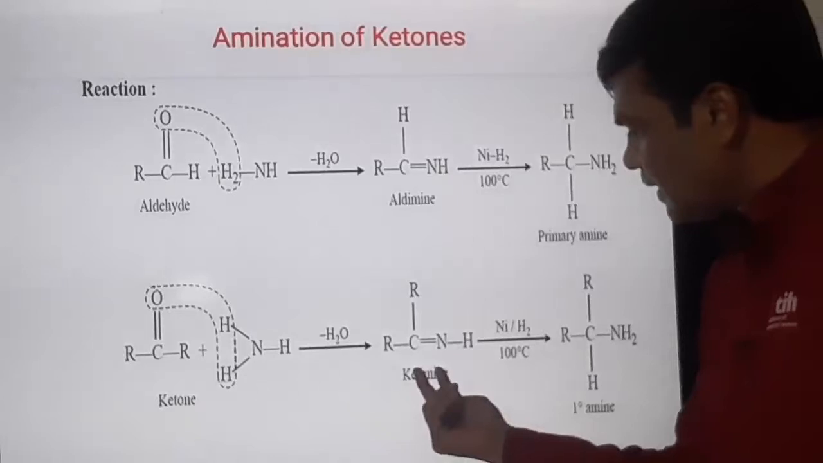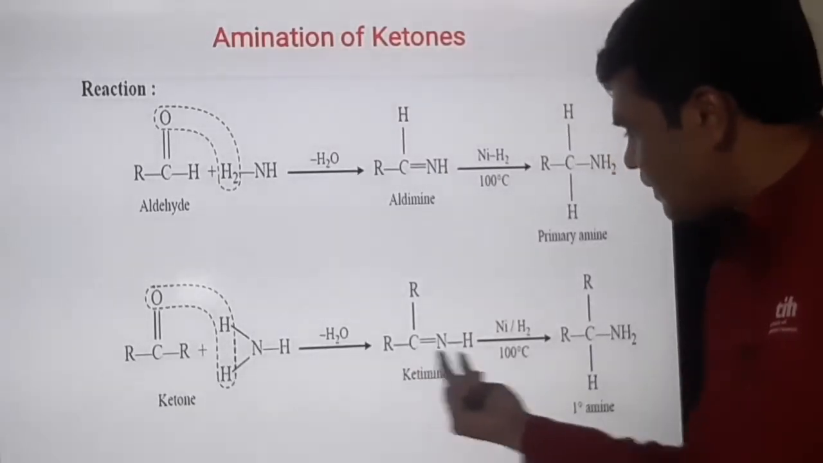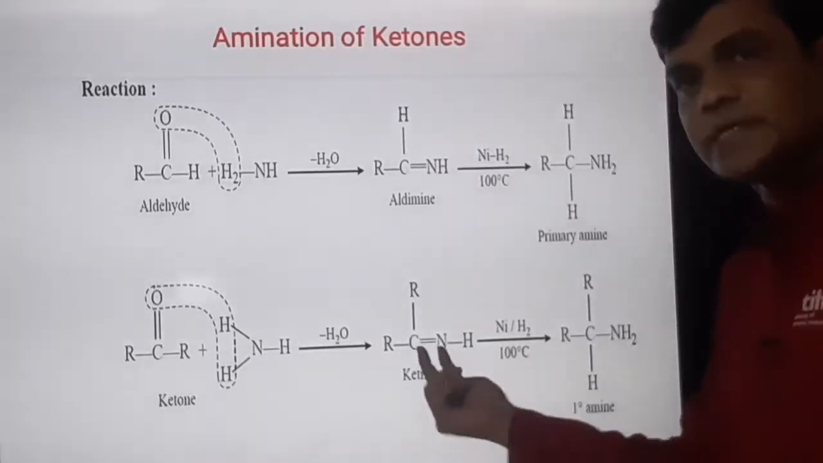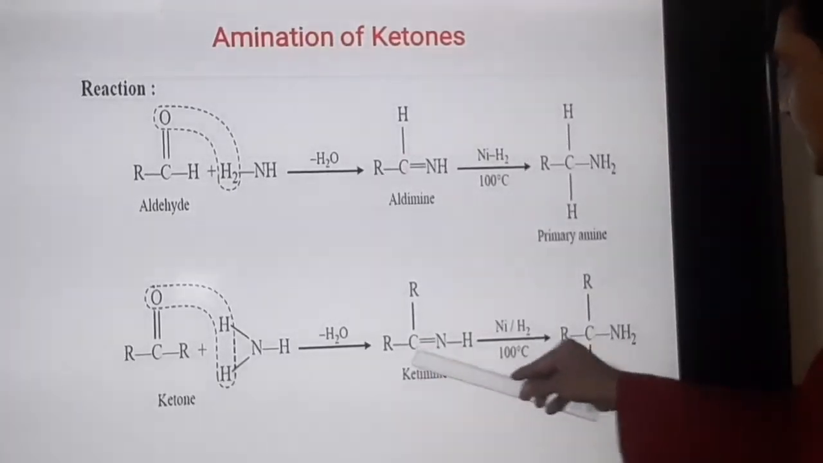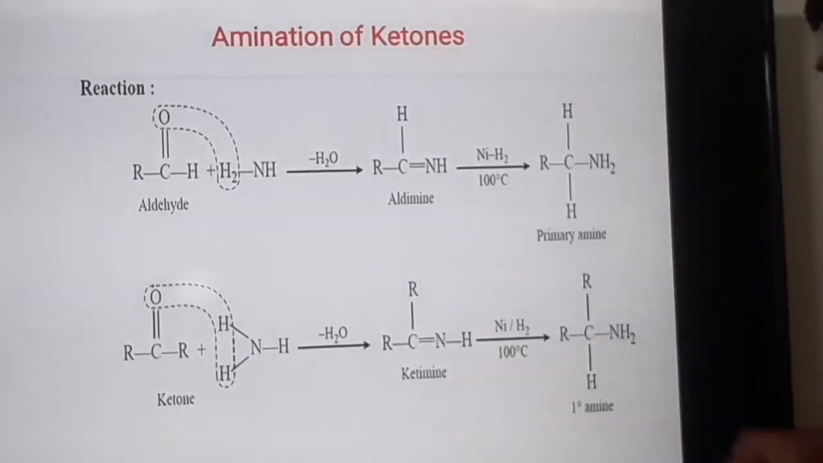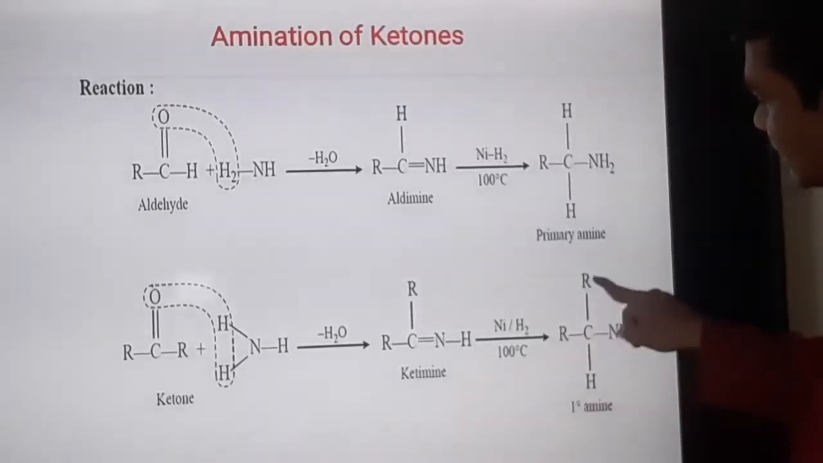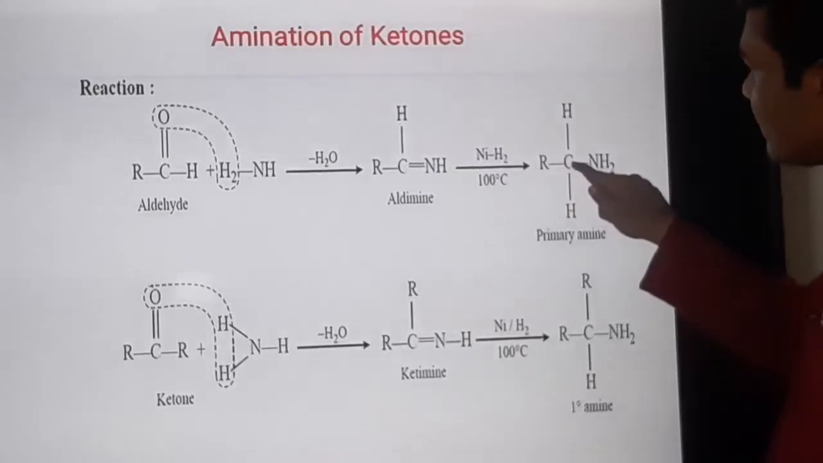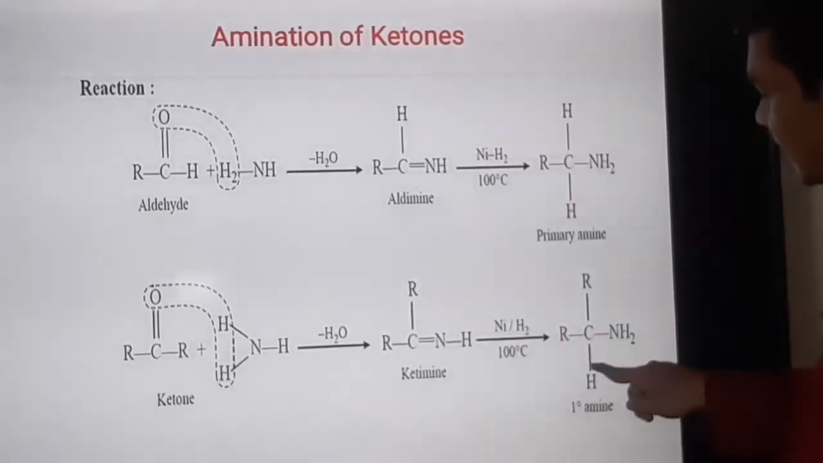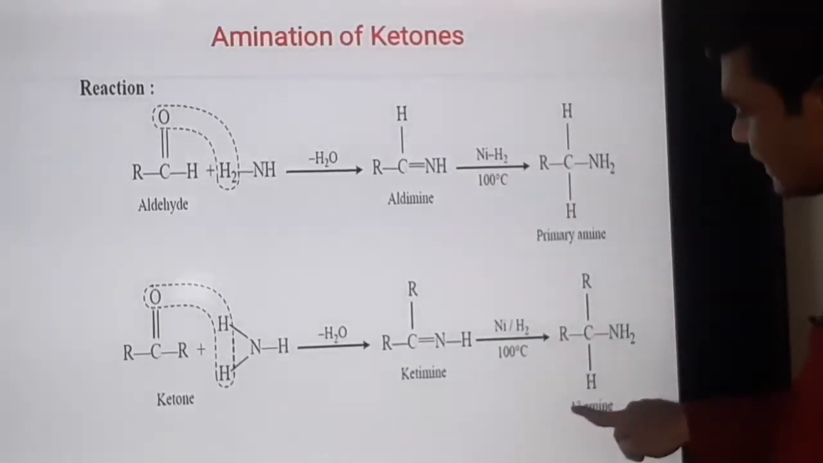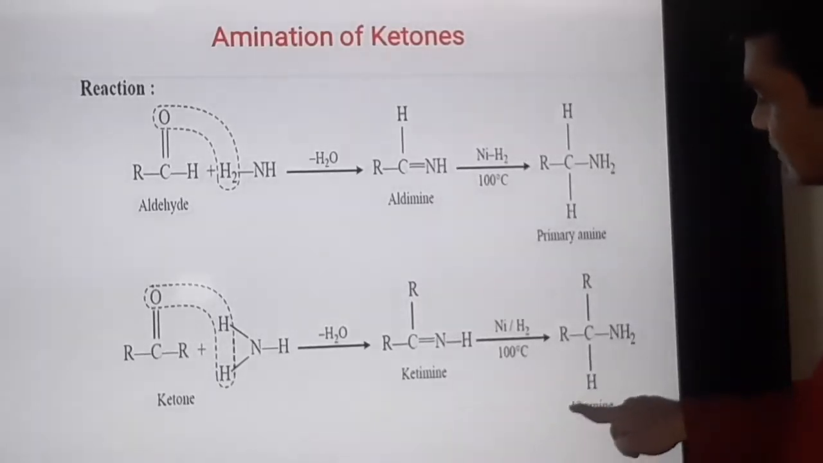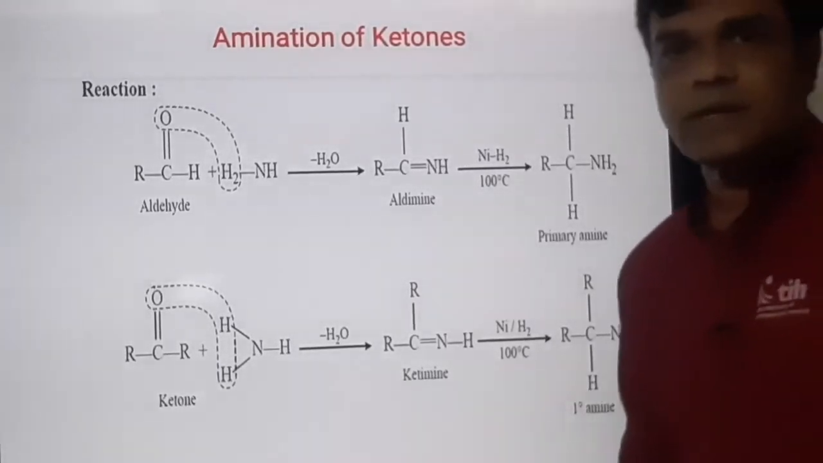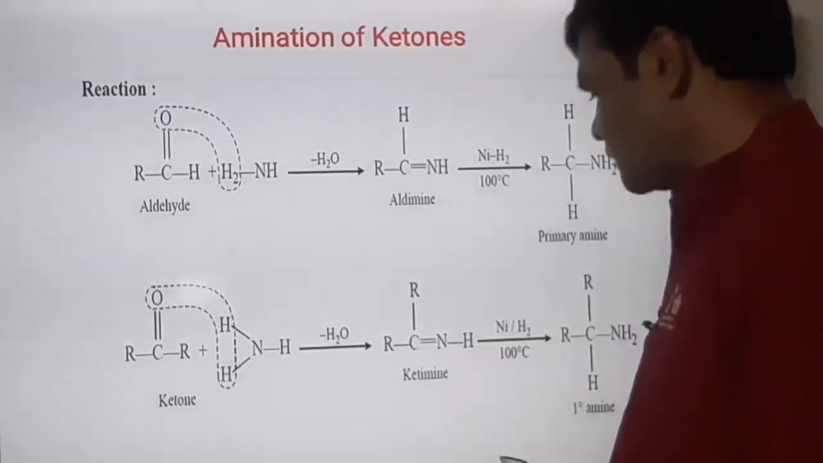Similarly, in case of ketimine also, on reduction with nickel and hydrogen catalyst at a particular temperature, hydrogenation takes place and HH addition takes place, and we get a secondary amine. Why is it called a secondary amine? Because here two alkyl groups are attached to the carbon. Here only one alkyl group is attached, that's why it is primary, and this is secondary. By mistake it is written primary here, so please correct it, it is a secondary amine. So this is the amination of ketones.